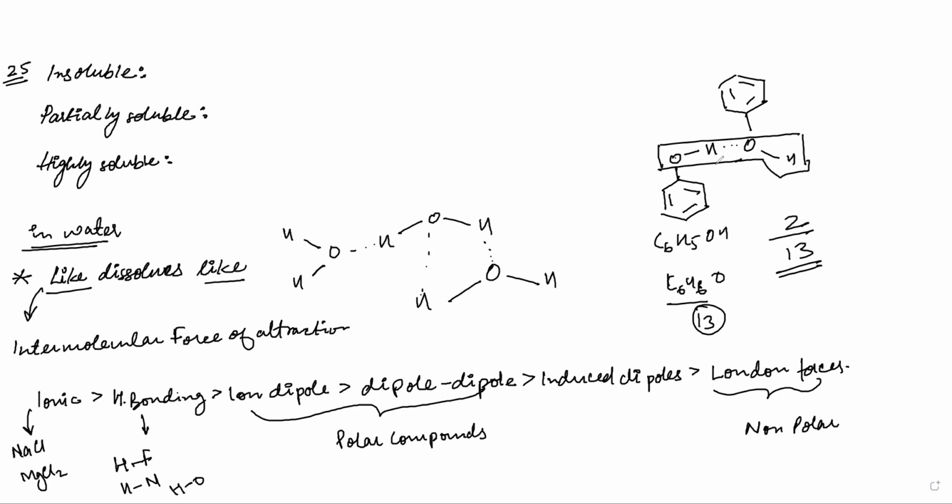Next is toluene. Toluene is methyl benzene, which has benzene and CH3. So, Ahmed, can you please comment on this? Which type of interaction will the toluene molecules have in between themselves? This is toluene, methyl benzene. Methyl benzene's common name is toluene.